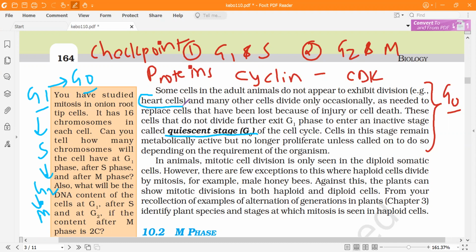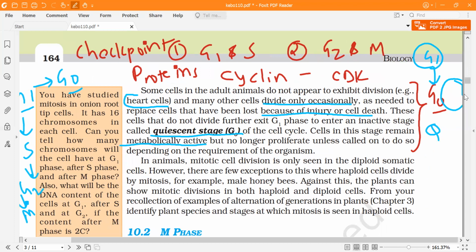Some of the heart cells can divide if needed, especially in cases of injury or cell death. Sometimes they may divide. They are metabolically active, and some of them have the capacity to divide, else they will not divide and will stay in that stage. They are differentiated cells. So neurons or heart cells are examples of G0, also referred to as the inactive or quiescent state. And if a cell is supposed to go into G0, it will directly go from G1. That is also a question.